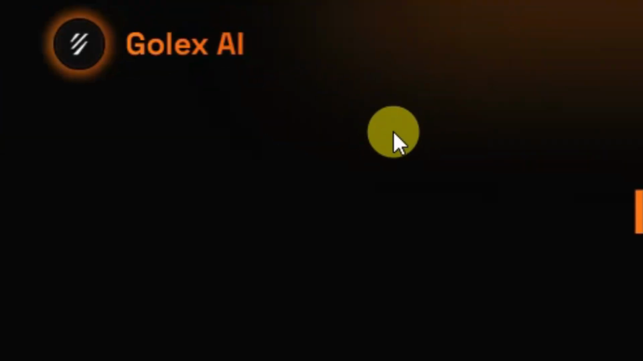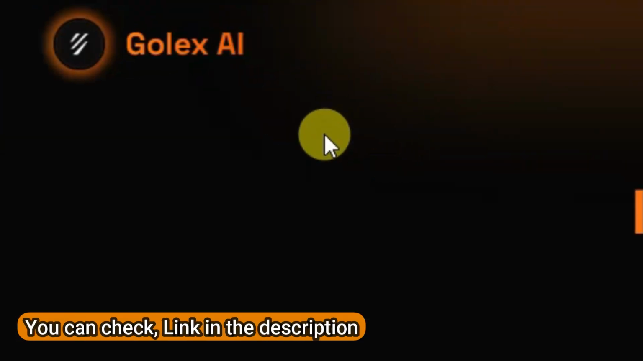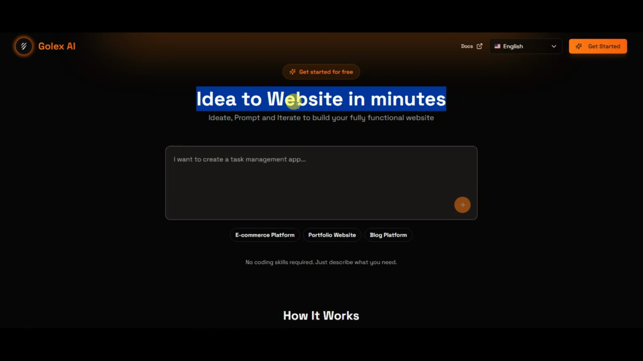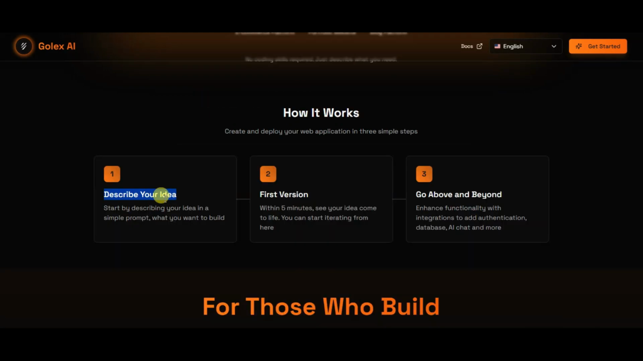I want to share with you this platform, Golax AI. Guys, this is a great platform to create websites and apps within 5 minutes. This is a free platform. You can describe your idea within 5 minutes, and you can see your idea come to life. Enhance functionality with integrations to add authentication, database, AI chat, and more.